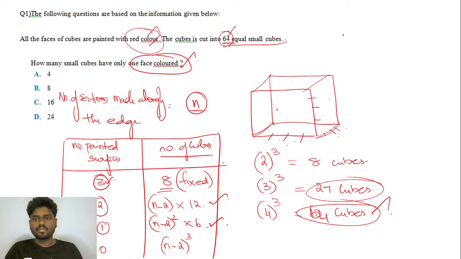If it is 64, you need to simply do the cube root of 64. Cube root of 64 will give you 4. That's it. So if you have 64 cubes, then the number of sections made along the edge is actually 4. You're getting it, guys? 1, 2, 3, 4. So the number of sections made along the edge is exactly 4. This is the exact thing which you need to follow here.